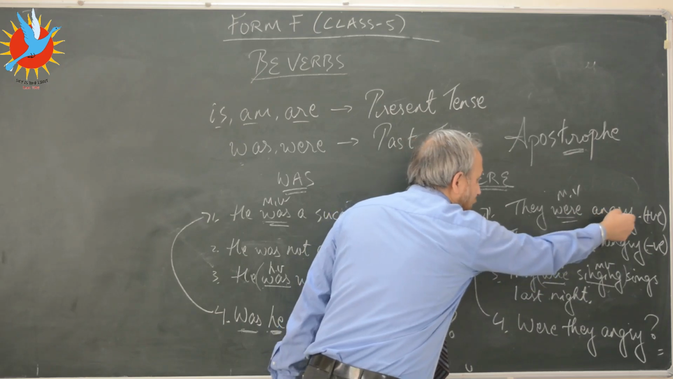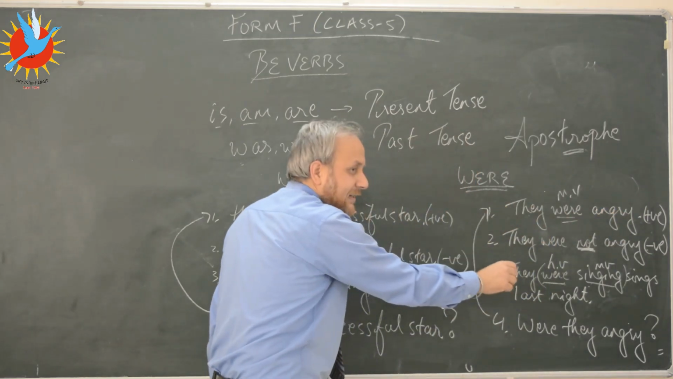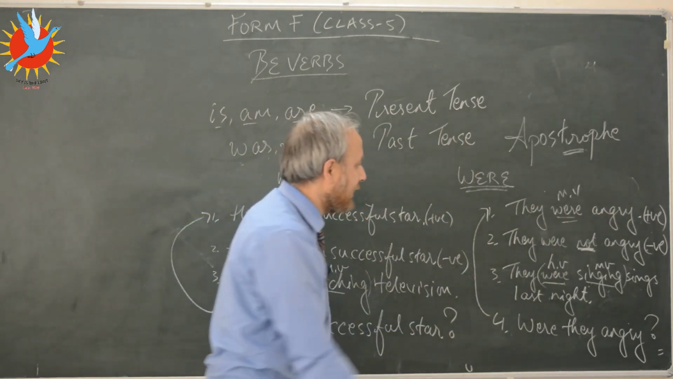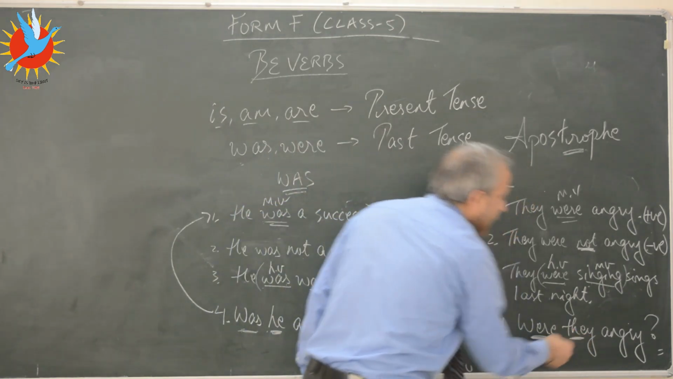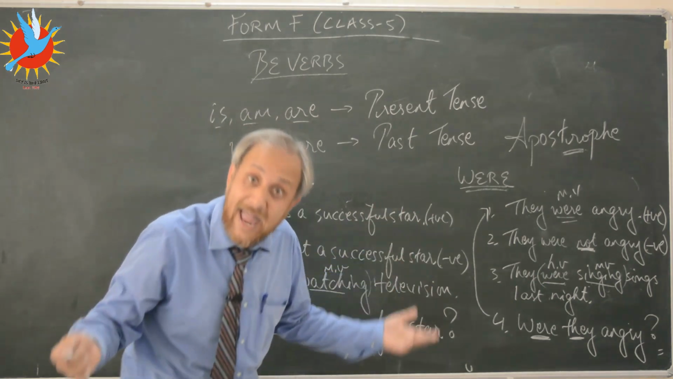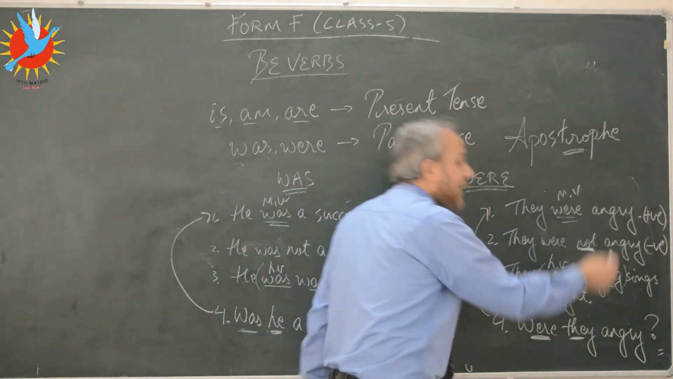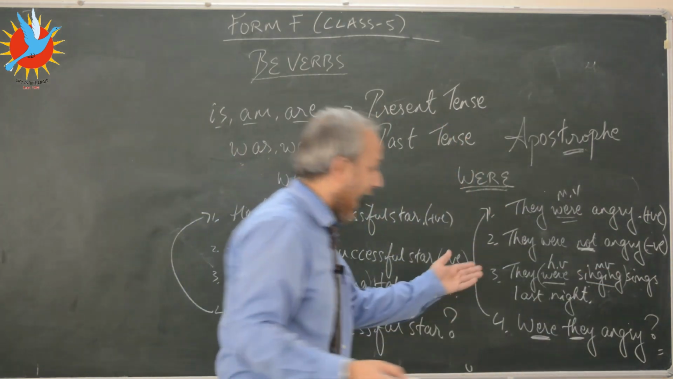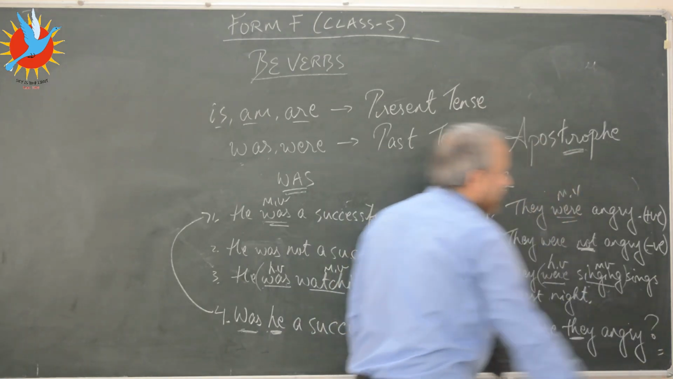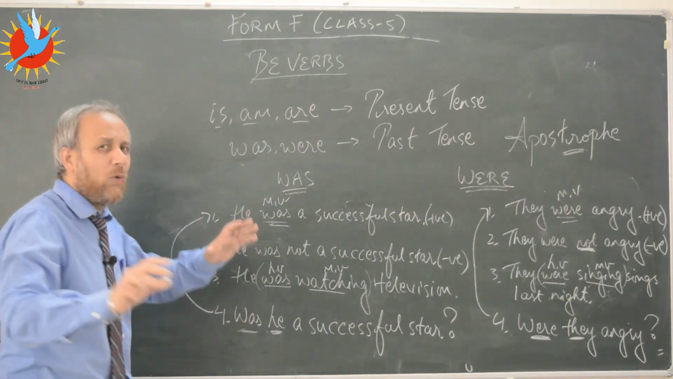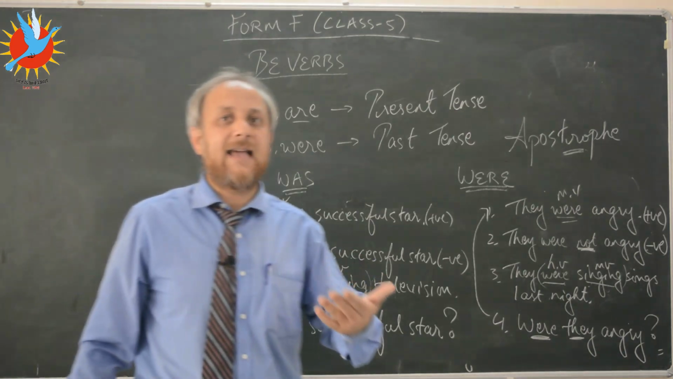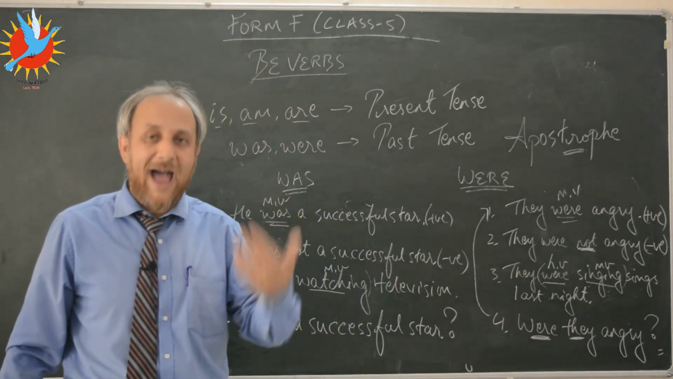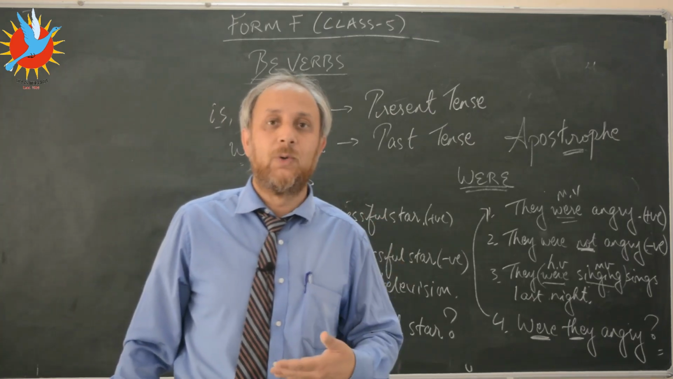Now if I want to change this into an interrogative sentence, again it's the same rule, kids. I will start with the verb first, followed by the subject. So, were they angry? Followed by the correct punctuation mark, and in this case it's the question mark. Okay, so this is it about be verbs, and in the next class I will do to have verbs with you and to do verbs with you.